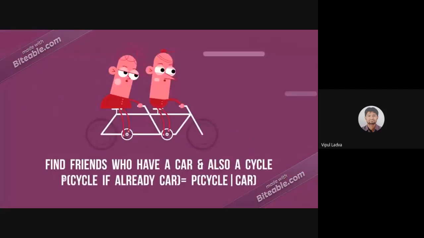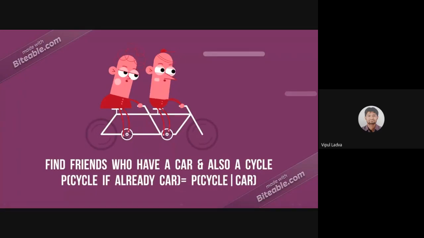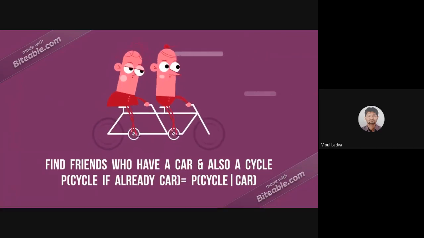Now, friends who have a car and also a cycle, that means probability of cycle if already car is there. We are looking for the probability of having a cycle under the condition he is having a car, will be labeled like this.